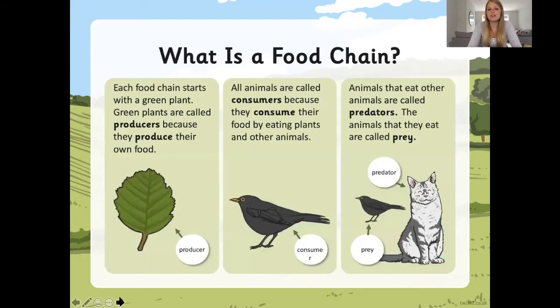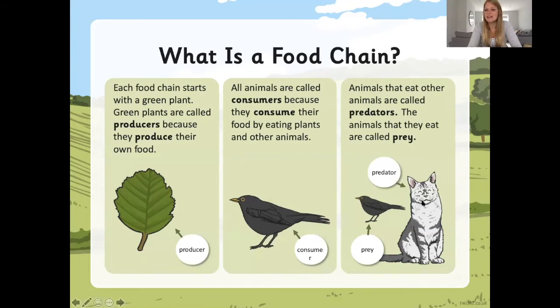Each food chain starts with a green plant. Green plants are called producers because they produce their own food. All animals are called consumers because they consume their food by eating plants or other animals. And animals that eat other animals are called predators. The animals that they eat are called their prey.